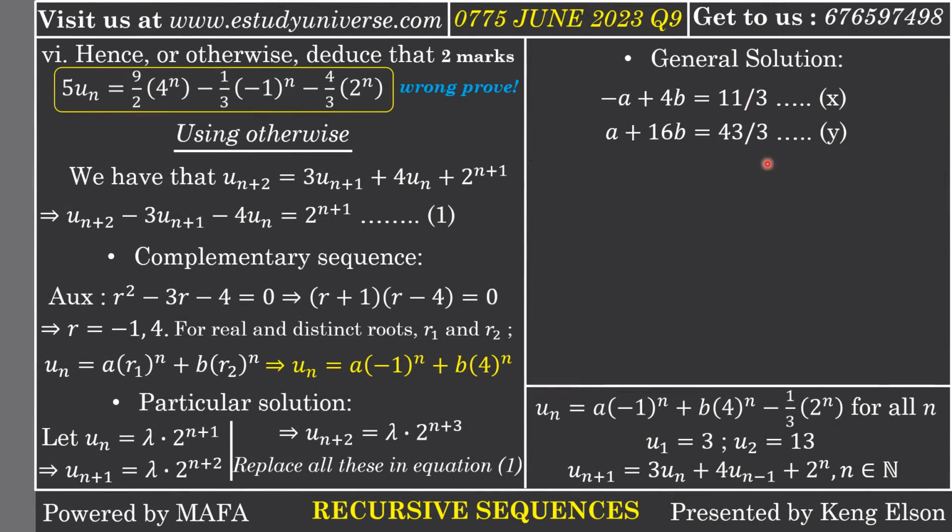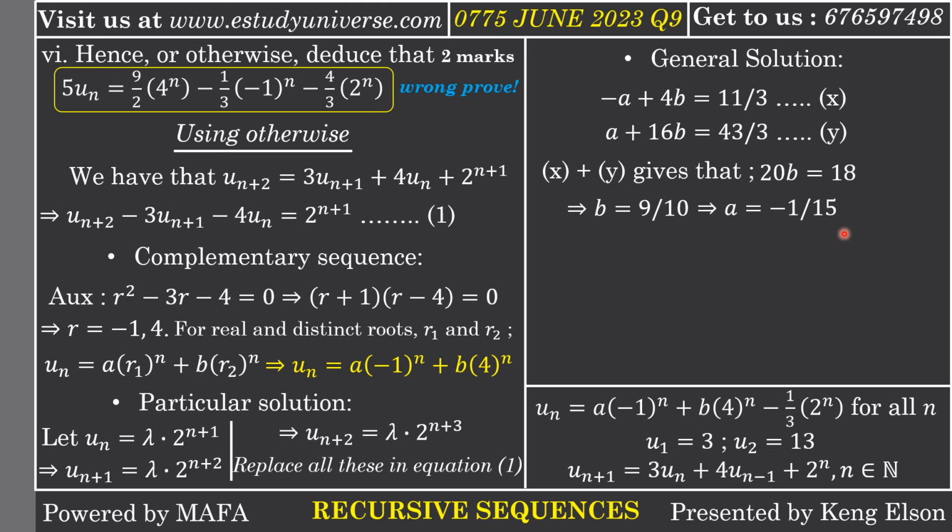Okay, so having these two equations, if I add the two equations so that a should disappear, I'm going to have 20b to be equal to 18. When you add these two, you get 18. So you divide both sides by 20, I will simplify, and b gives us 9/10. If you take b and you fit it in either equation x or equation y, and you simplify, you are going to get a to be -1/15, which therefore means that my un is, since it was a, -1/15 times this quantity plus b, 9/10 times this quantity, then minus the particular solution.